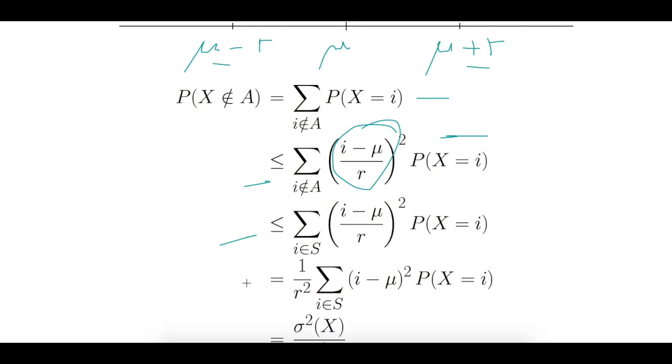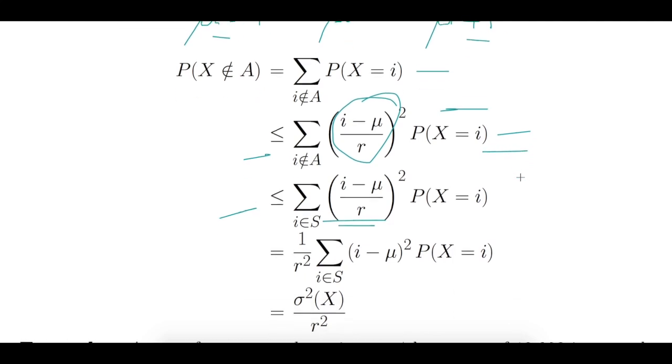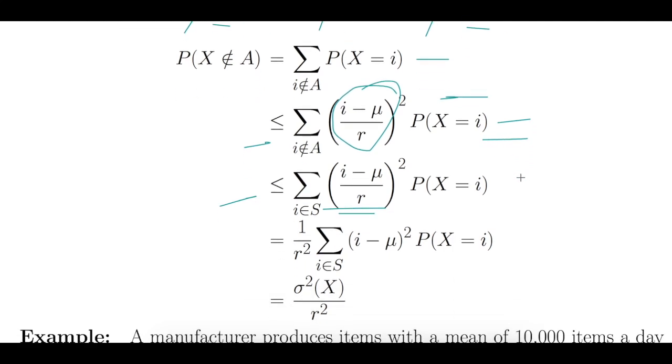Because we are taking the square here, and these squares are always positive terms, we are adding more positive terms to this summation to get to this summation. That is why this summation is always more than this summation. And this is nothing but, we can take r squared outside, and then we have the sum of (i minus mu) squared times the probability of x equal to i, which is nothing but the variance.